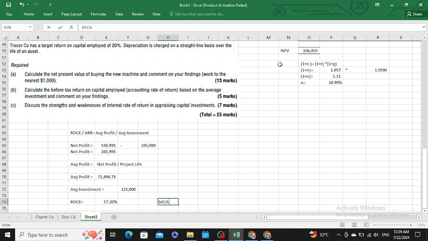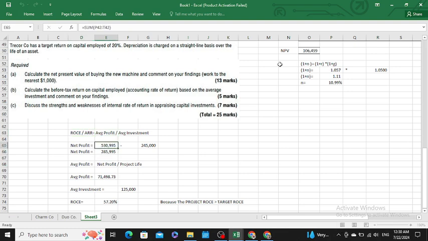So because the average return on capital employed is greater than the target ROC, your project ROC is greater than your target, therefore it is feasible for you to accept the project. Hopefully you understand part B, in which you have to calculate the average profit and return on capital employed, which is also known as your accounting rate of return, which means how much profit you would earn over your invested amount.